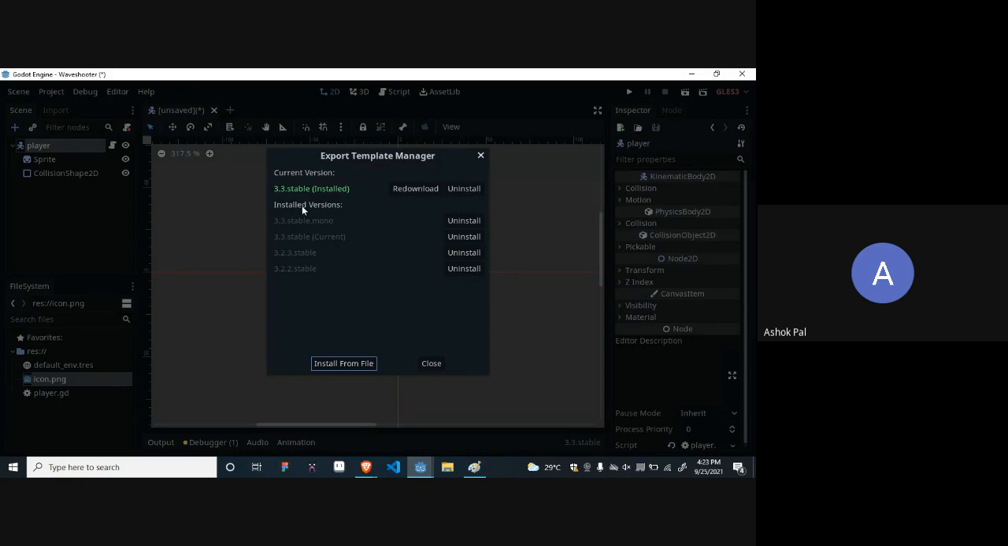I have also downloaded the previous versions. See, 3.2, 3.3, 3.3 stable current version and 3.3 stable mono version. I'm also writing code in C sharp, so I also downloaded it for mono. But you just have to download it for 3.3 stable. Okay, that's it. Am I clear with it?